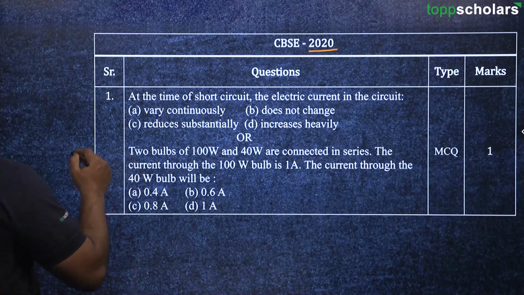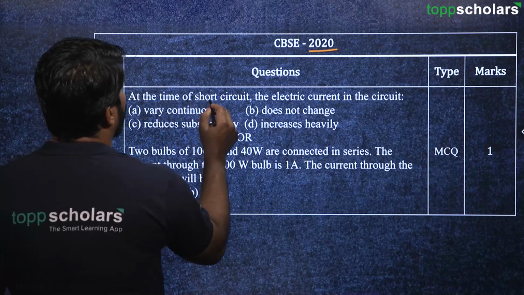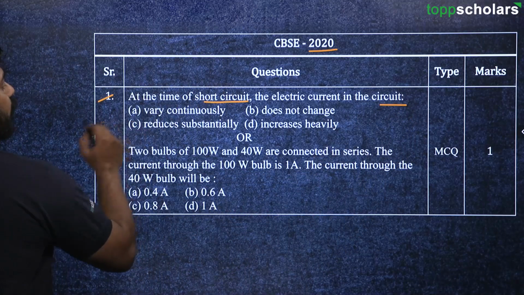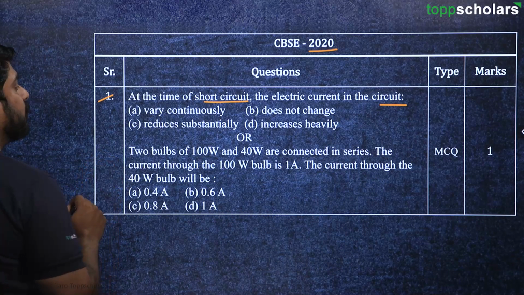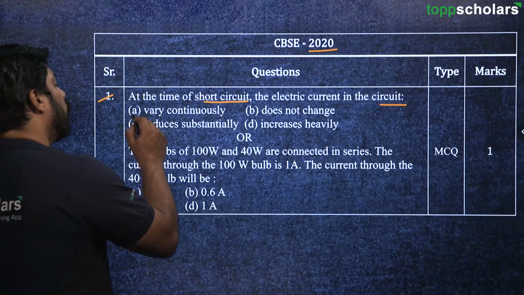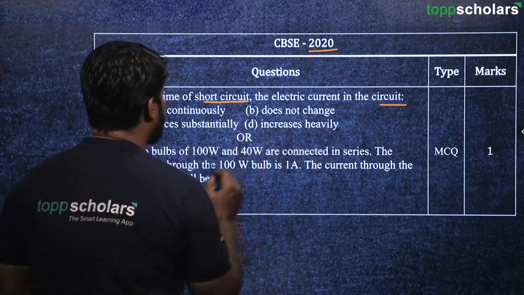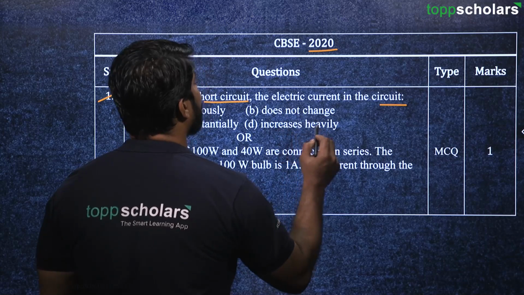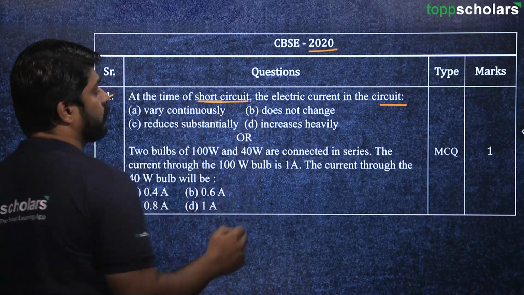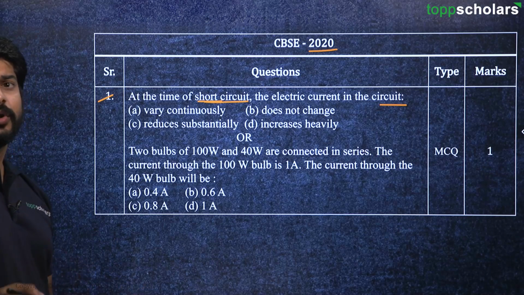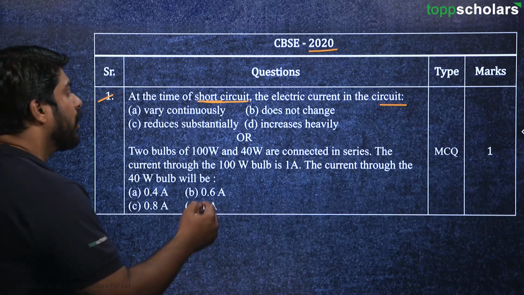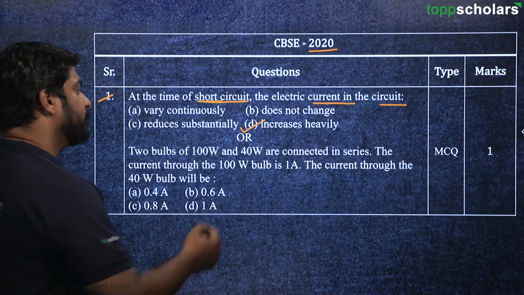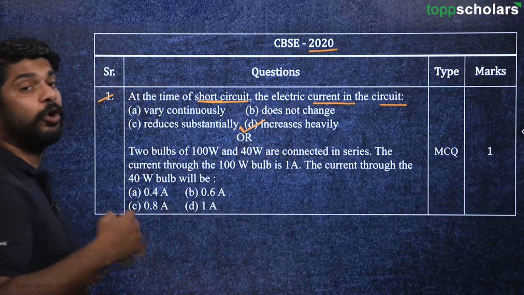Okay. First question here is, at the time of short circuit, the electric current in the circuit, we have got here 4 options. It's a MCQ, right? Multiple choice question. So vary continuously, does not change, reduces substantially, and here last option is increases heavily. So at the time of short circuit, so whenever there is a short circuit, okay, at your house, for example, what happens? Okay, definitely the current in the circuit increases very heavily, right? So that's why the correct answer over here is going to be option D.